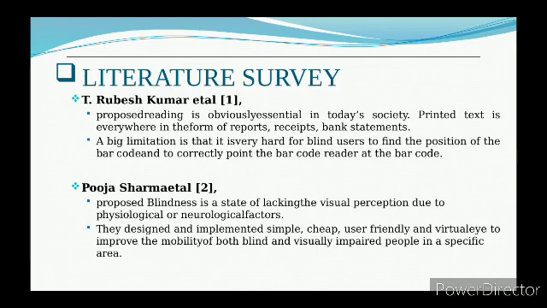Next, Pooja Sharma proposed that blindness is a state of lacking visual perception due to physiological or neurological factors. They designed and implemented a simple, cheap, user friendly system to improve the mobility of both blind and visually impaired people in a specific area.